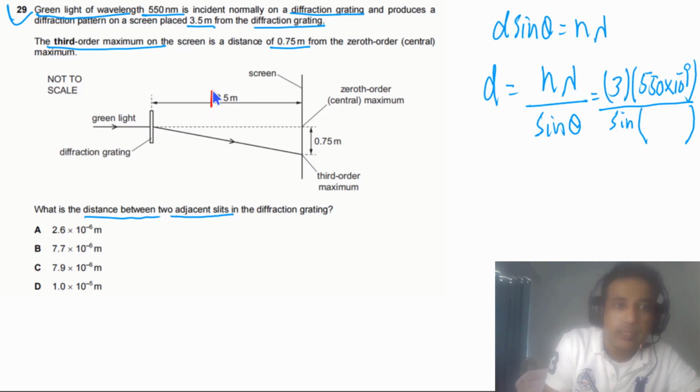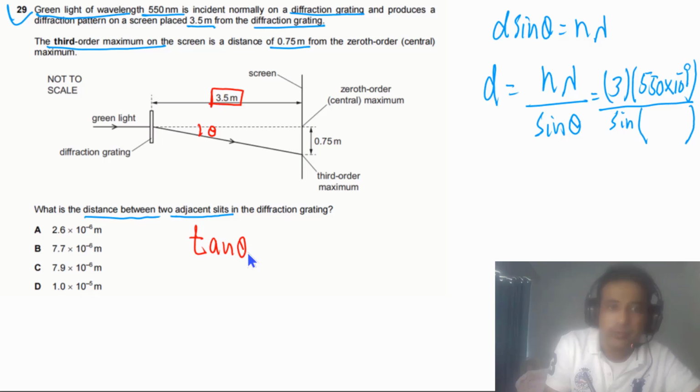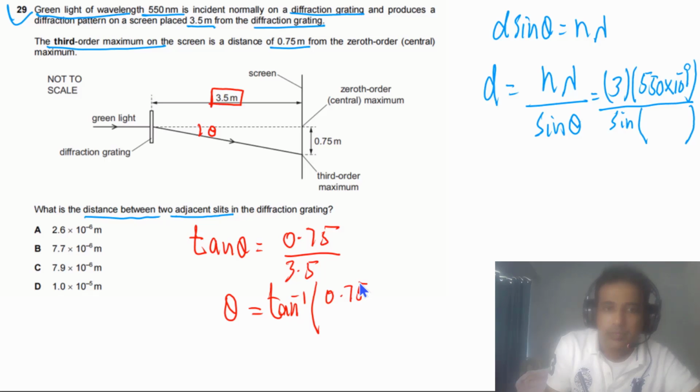For this question, we have this distance, we have also this distance, so we can find out the value of this angle. So in this case, we can say tangent of theta will be equal to 0.75 divided by 3.5 meters. If we solve this, we can find out the value of theta. So we have tangent inverse of 0.75 divided by 3.5. If we solve this one, we will get theta is equal to 12.09 degrees. So this is the value of theta.